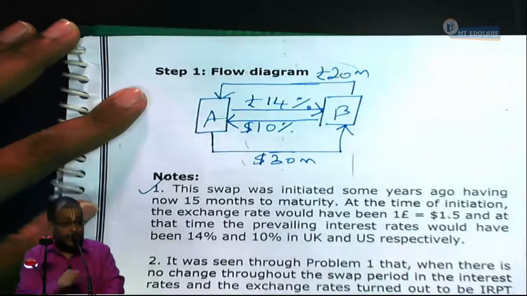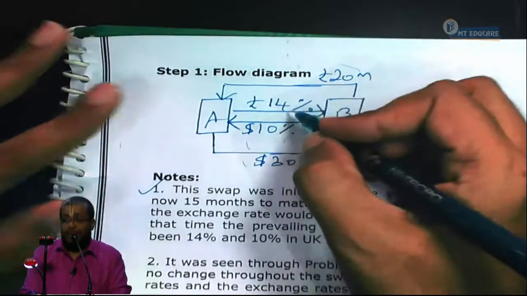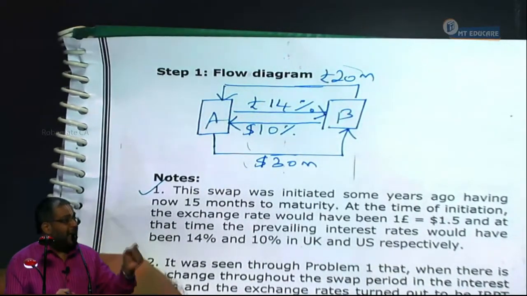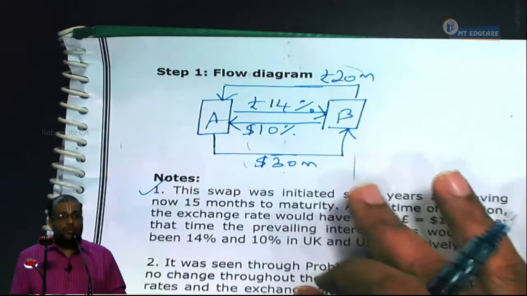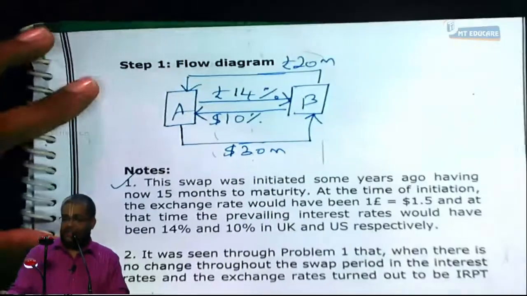The present value of this future cash flow, discounted at the current yield of 11%, gives you the value of this pound bond. Respond. Do you have the clarity? Should I repeat? Can I proceed? Those who want me to repeat alone say repeat. Okay, I'll repeat.